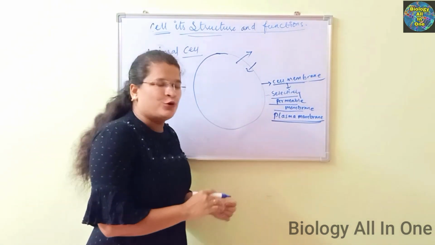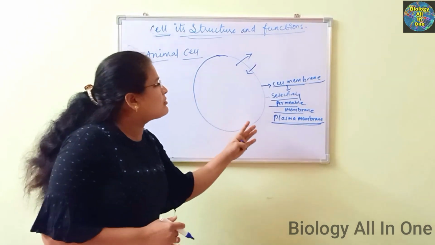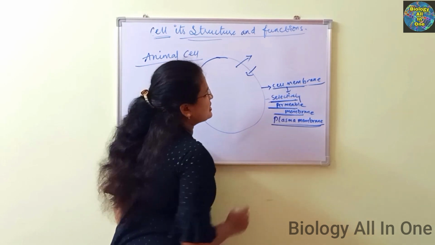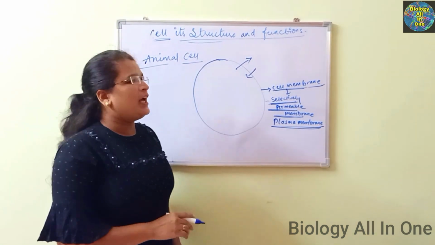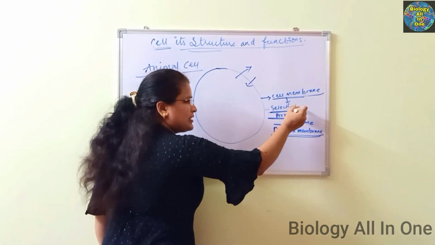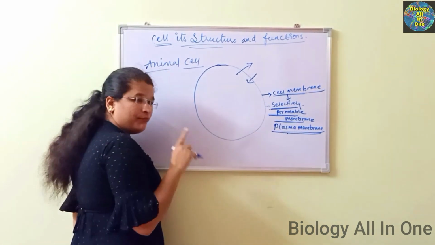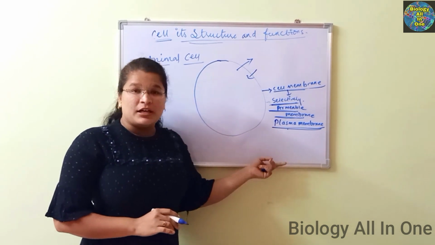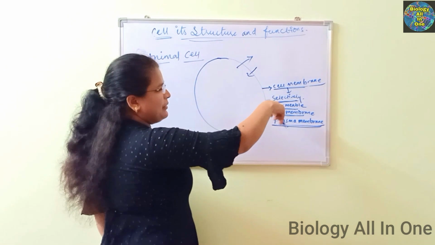Likewise, it will do. The cell membrane performs the function in that manner. That's the reason the cell membrane is also known as selectively permeable membrane. If you see, the cell membrane is also known as selectively permeable membrane and the plasma membrane. This thing you have to remember, very, very important. This bit may appear in the examinations. Okay. See, one more question, very, very important bit.